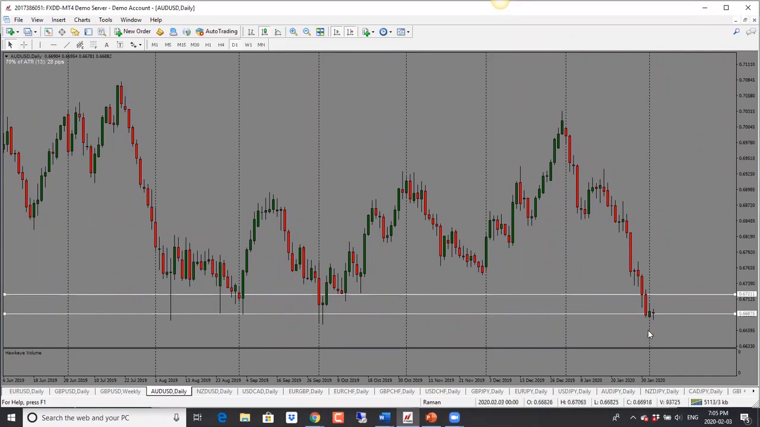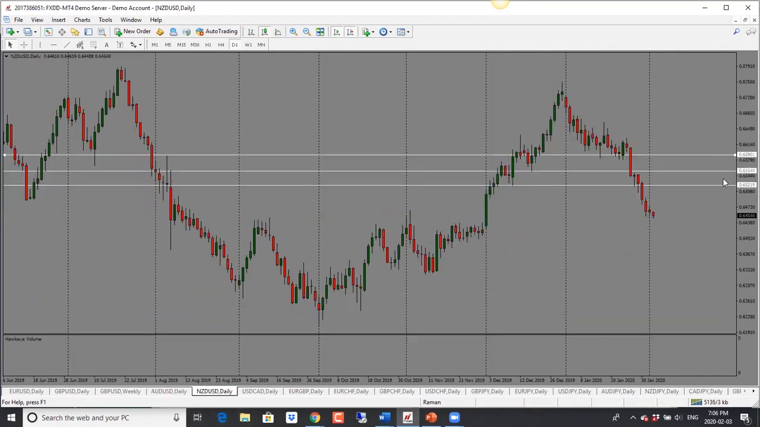But overall, it has dropped quite a bit. So watch out for those pullbacks. It is into important support level, like I said. So when price displays those kind of moves, then generally we see that it can turn around. Overall bias to the downside, 0.6600 is the target.